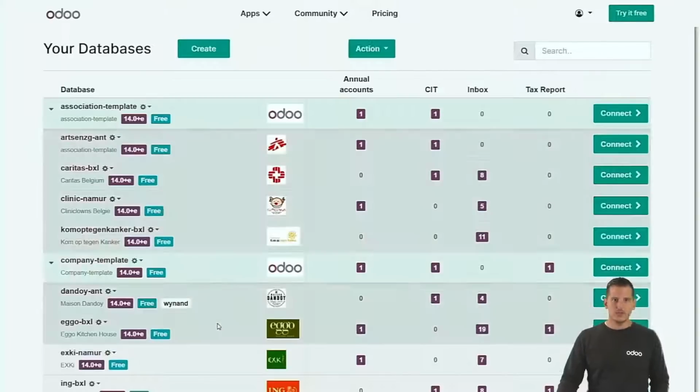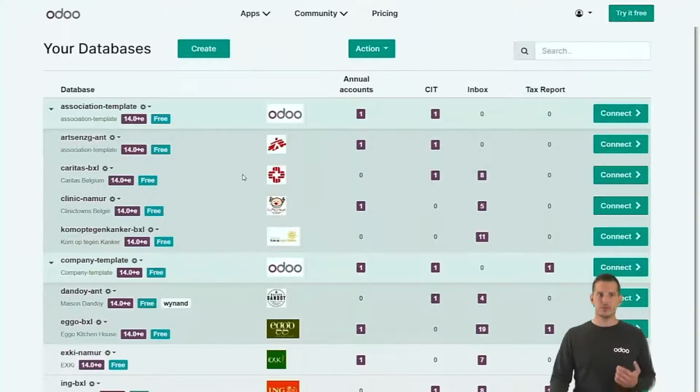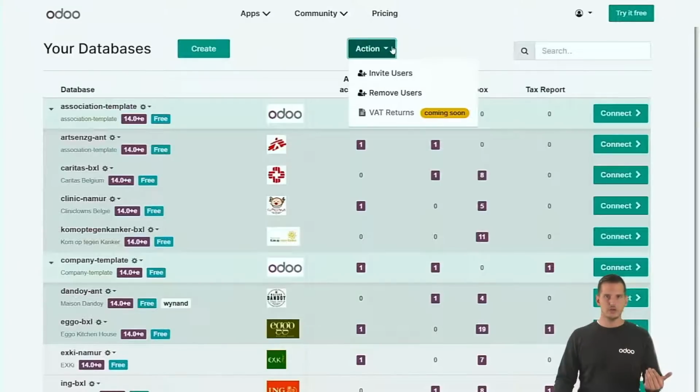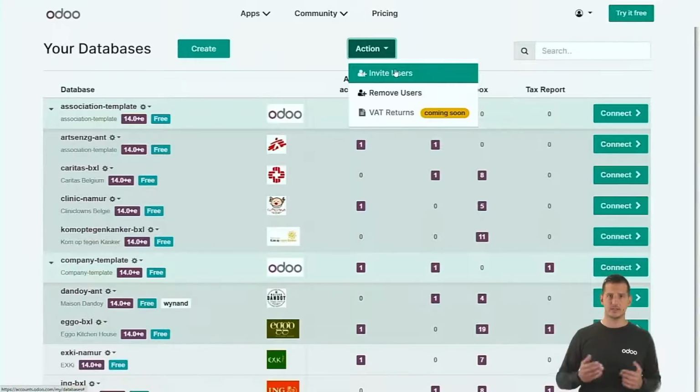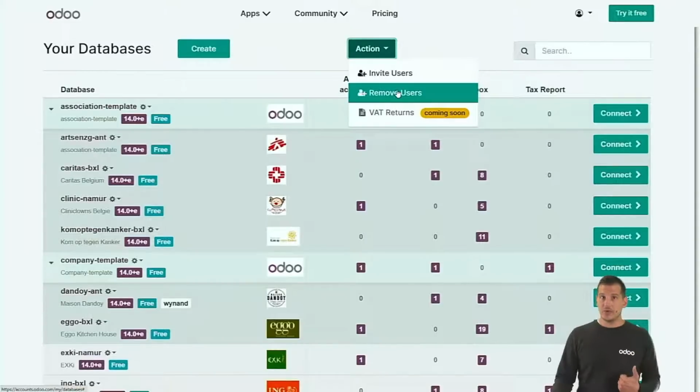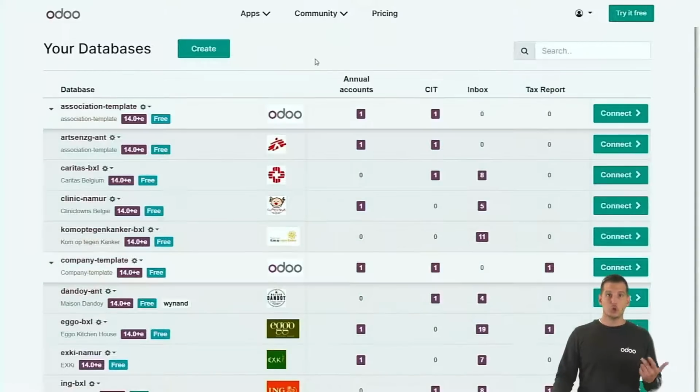Using the shift option will give you the possibility to select multiple databases so that you can add actions in bulk. For example, if you have a new employee, you can just select all the customers he will work on, go to the action button and invite the user. It will immediately create a user in all those databases. And the day someone leaves, you can just click the same way in order to remove him. Also, tags you will be able to add in bulk.